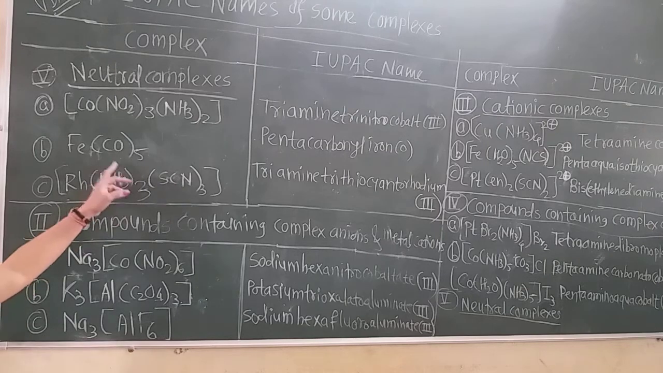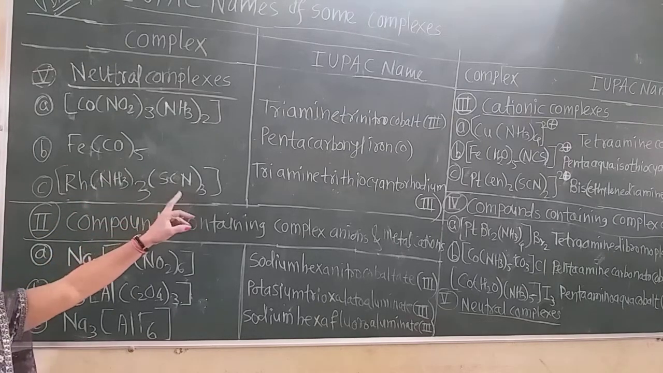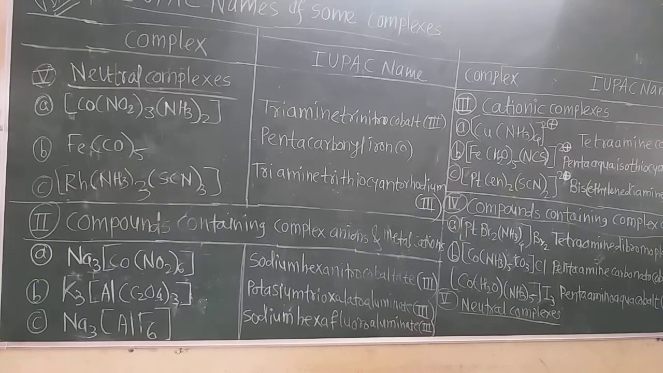Now these are also neutral complexes. The minus 3 charge gets balanced by plus 3 charge. So they are triammine trithiocyanato rhodium(III). This is the rhodium complex. Now these are the IUPAC names of coordination compounds of all types of complexes, which are very important in the examination.